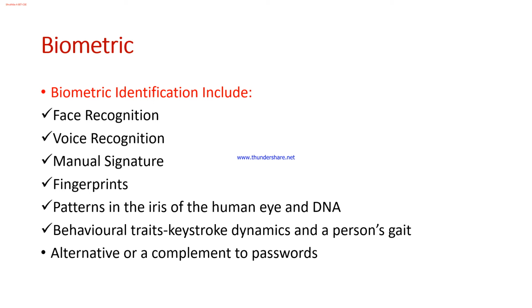So face recognition: the face of an individual will be captured in different angles, and those faces will be processed, and some of the features will be extracted and stored in the system. Whenever the same individual wants to authenticate himself, he'll just provide his face.